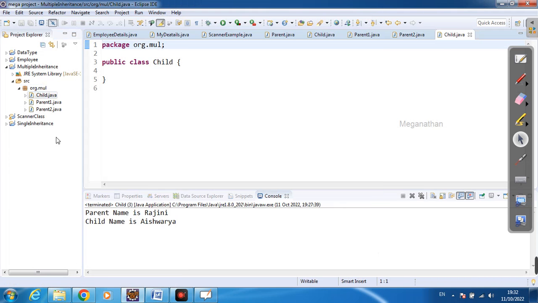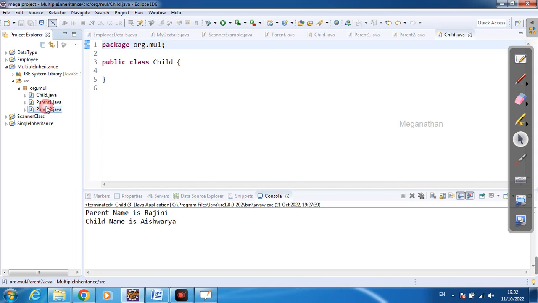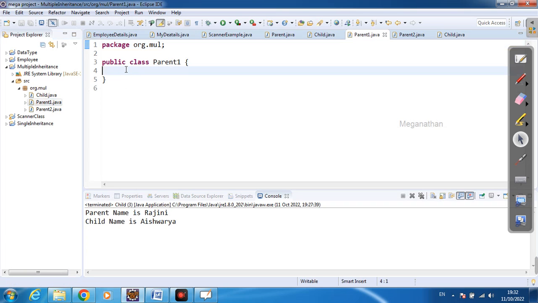So now I am going to create two methods. One is for parent 1 and another one is for parent 2, and I am going to create one method in the child class. I am going to access this parent 1 and parent 2 at a time in the child class. We will check whether it is possible or not. Right, I am going to create one method, parent 1 name. This is the method name.